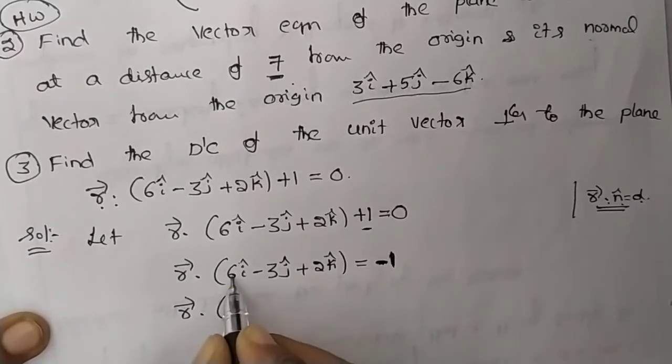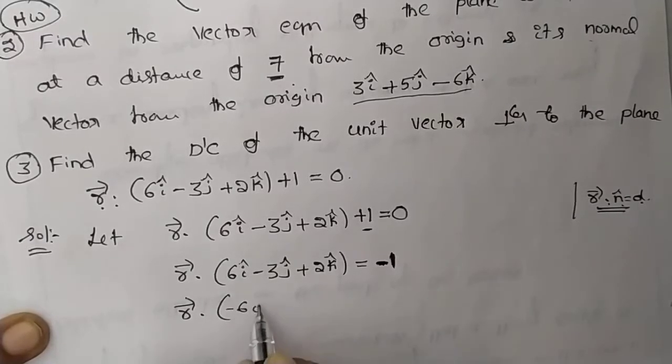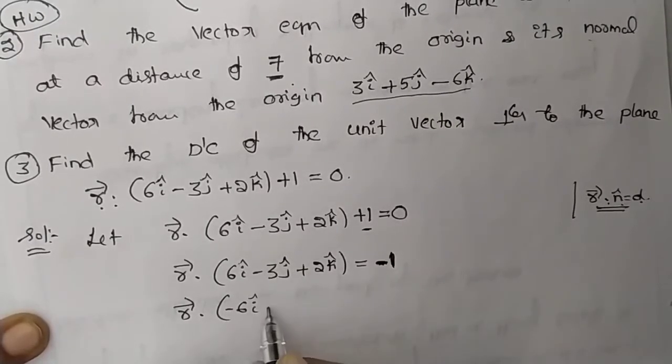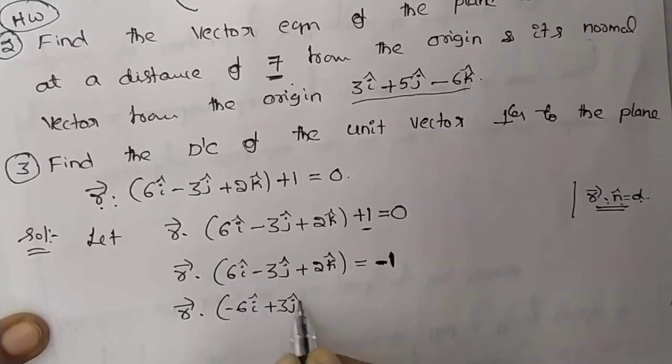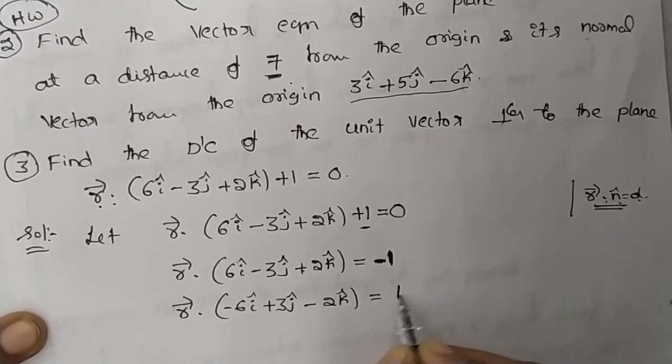Applying minus on both sides, plus 6 will become minus 6 i cap, minus 3j will become plus 3j cap, plus 2 will become minus 2k cap, and equals minus 1 will become plus 1.